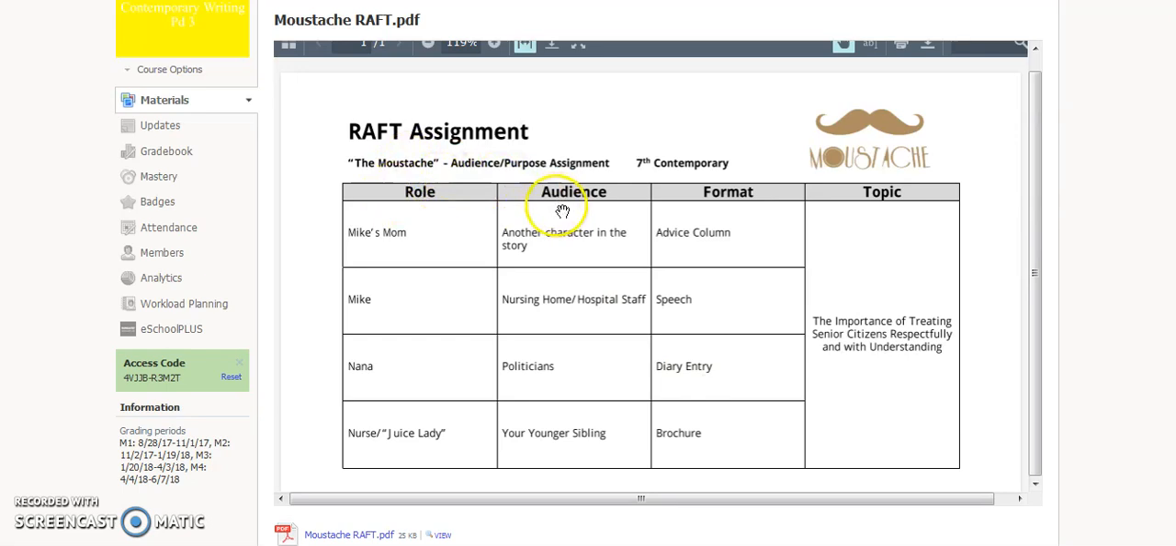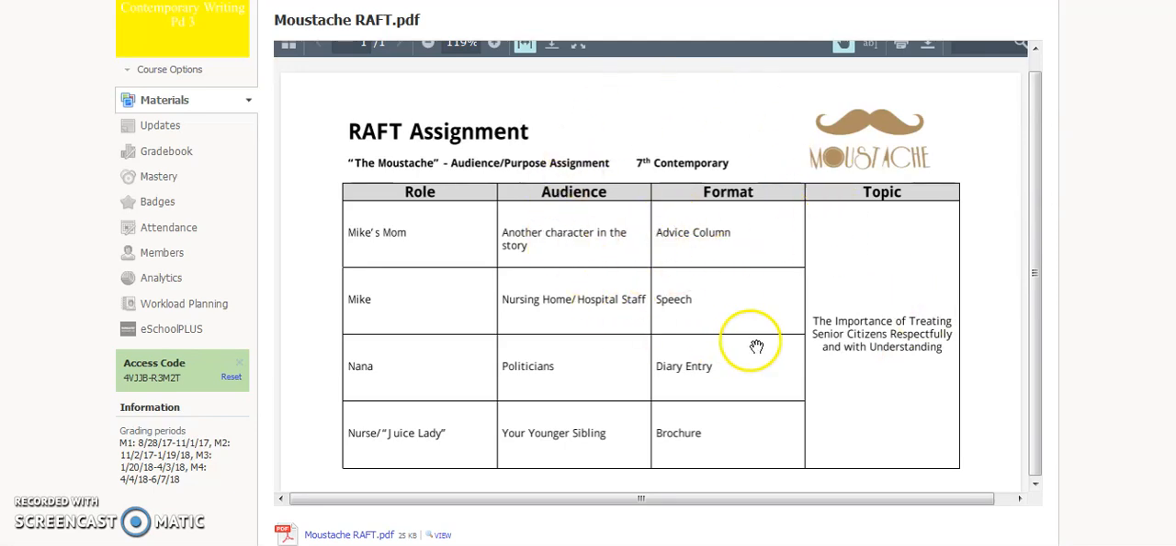So you're going to pick one thing from each column, and you don't have to go straight across. You can pick one role from the top row and something from farther down. So you could be Mike's mom with an audience of politicians writing a speech. But you're going to make sure your purpose is the importance of treating senior citizens respectfully and with understanding.